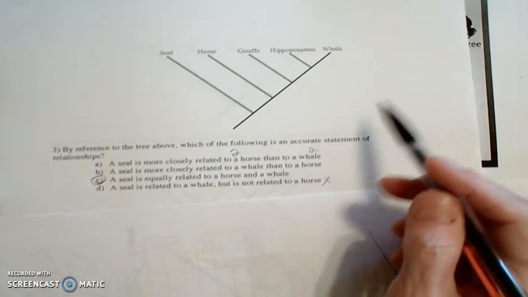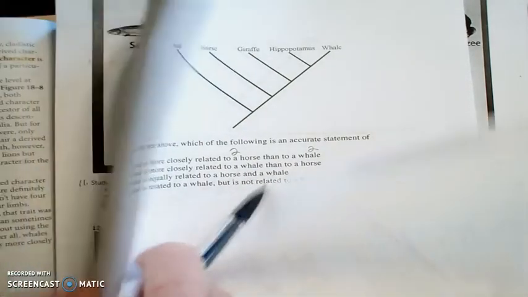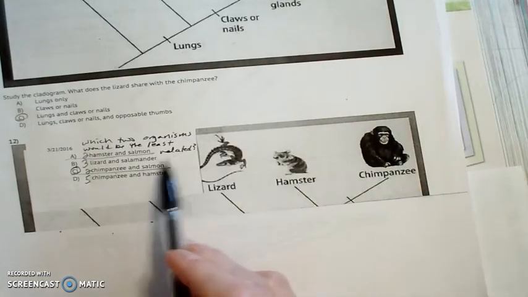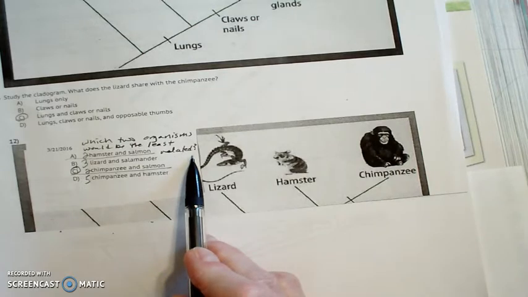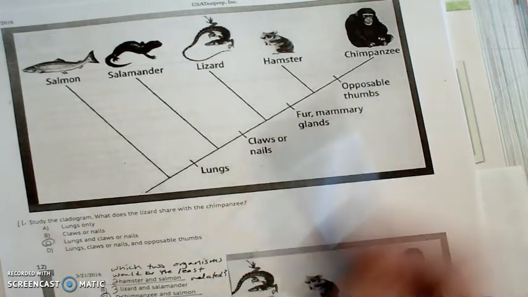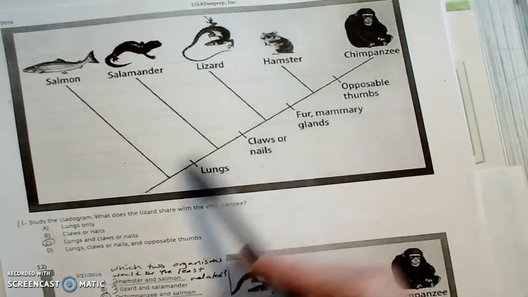And remember in the previous quiz, let's see if I can pull that back up. In the previous quiz, it said which two organisms are the least related? Well, when we were looking at this cladogram, the chimpanzee and the salmon, we said the chimpanzee is farther out than the hamster and the salmon.